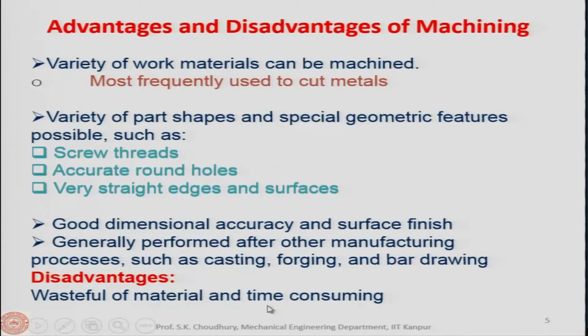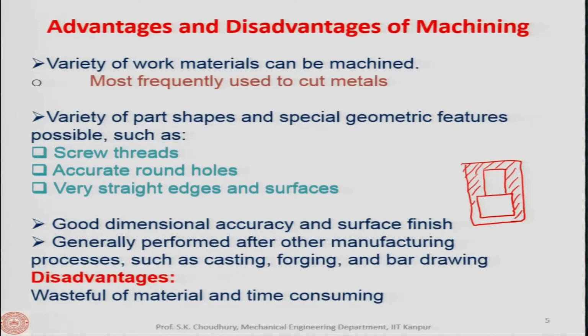The only disadvantage is of course wastefulness of material and time consumption, because it is the removal of excess material. For example, you want to get a part like this. For that you have to get a blank which will be of this type, let us say. So, this is the material, or this is called the allowance. This material has to be removed.